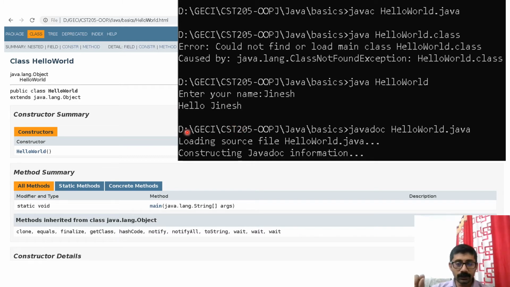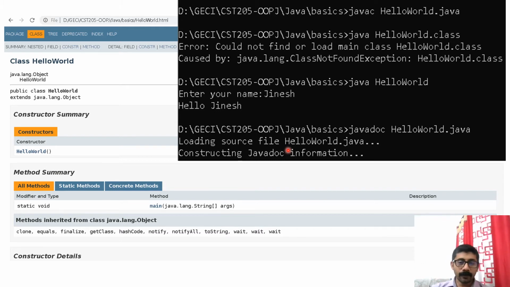Now I said something about Java documentation. Just to show you how you can create the documentation, you just need to use the tool javadoc. So javadoc, space, your Java file name. When you give that command, it will create a lot of files, and an index.html will be created. It means it is actually creating HTML documentation for your entire Java program. If it is a big project, it will create documentation for the entire thing.